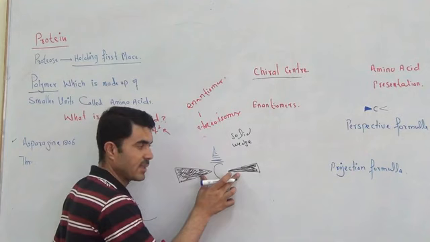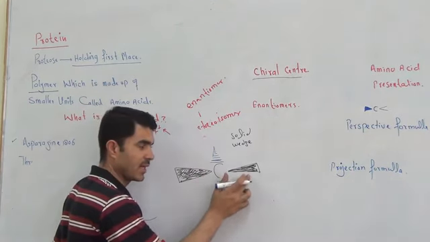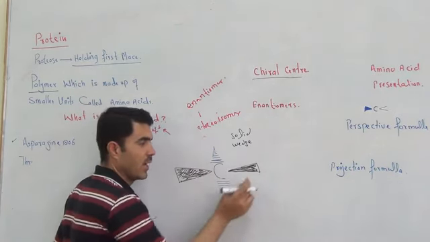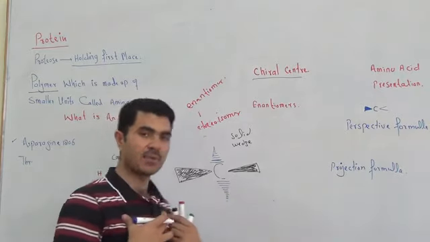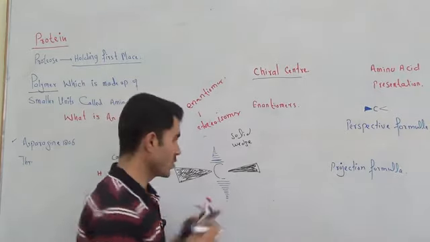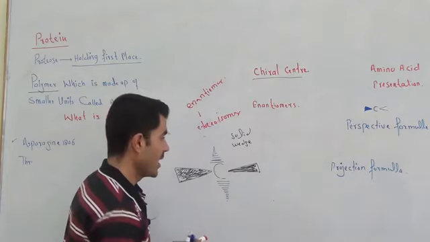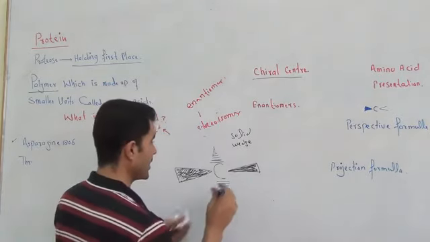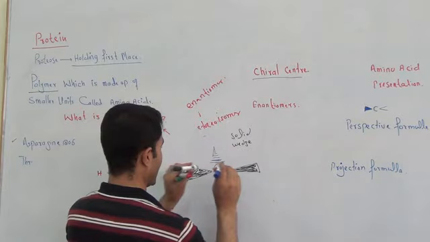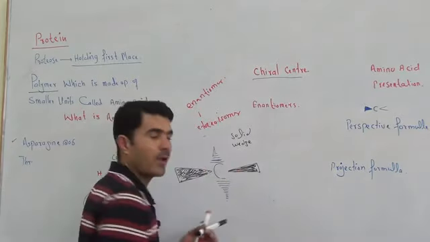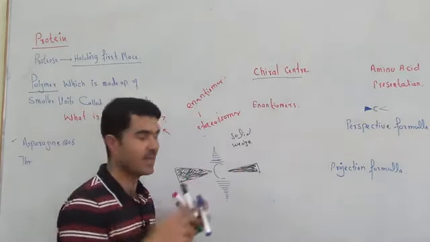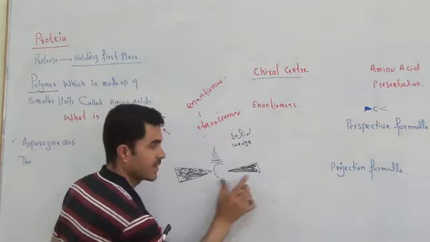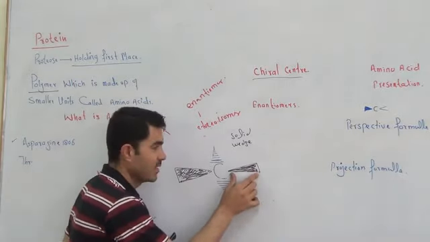What is meant by these? The wedges mean that the groups attached here are towards the reader. I am the reader, you people are the readers. So these two groups are actually towards us. On the board, we can't write that, so we draw like this.